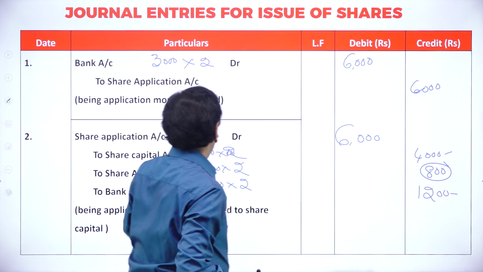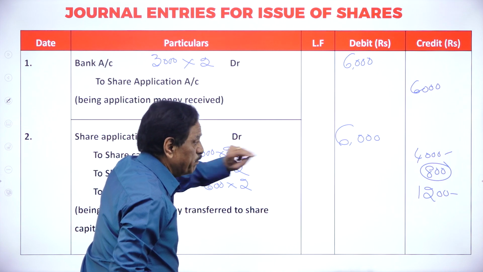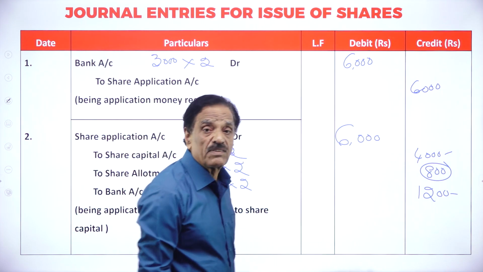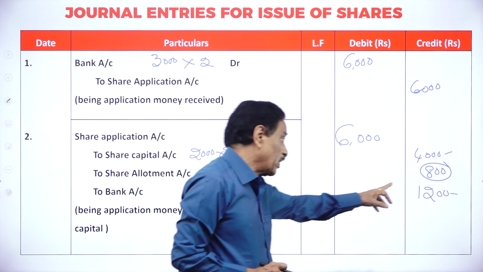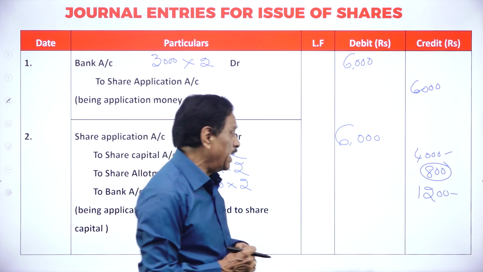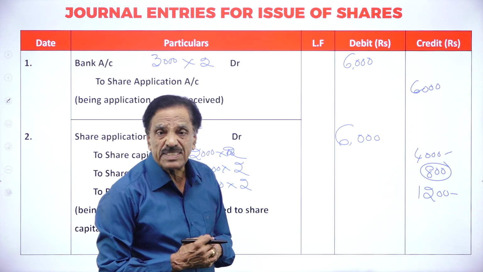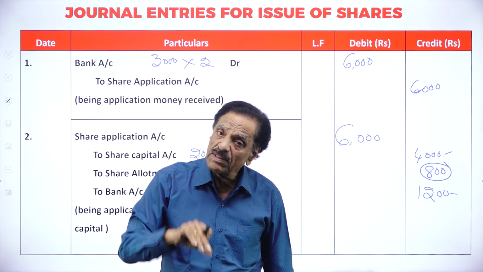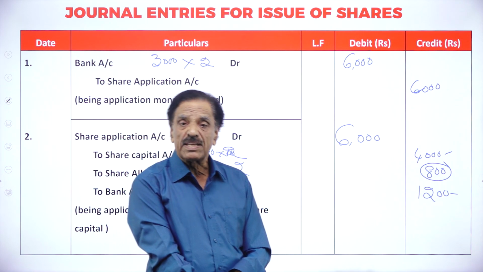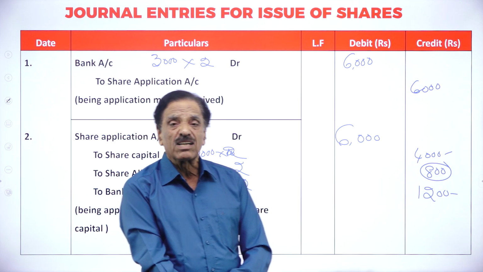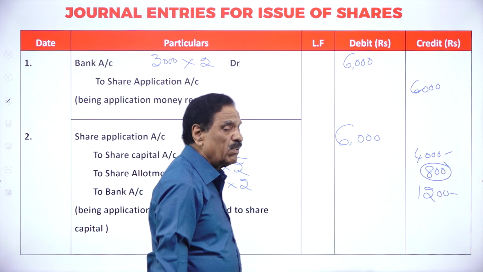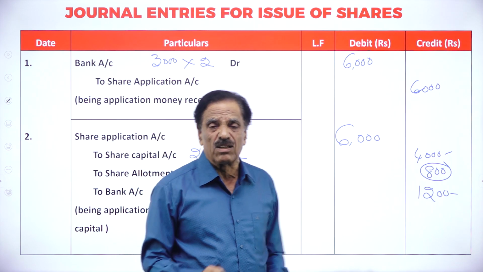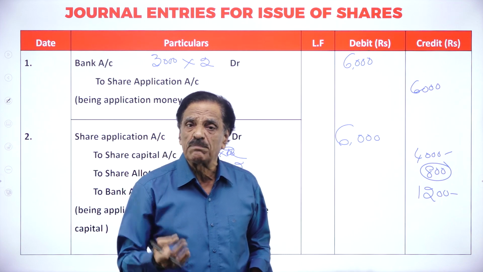What's the entry now? Bank account debit to share application account; actually you require 4,000, that goes in favor of the capital. How much goes to the share allotment account? 800. How much is rejected? 600 applications, and the money has been refunded. When I receive the money, what's the entry? Bank account debit to share application account. When you refund the money, share application account debit to bank account. Then we'll move on to the allotment account.